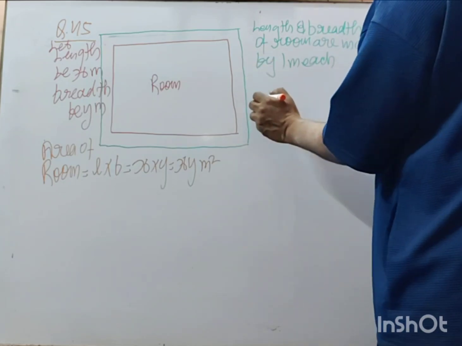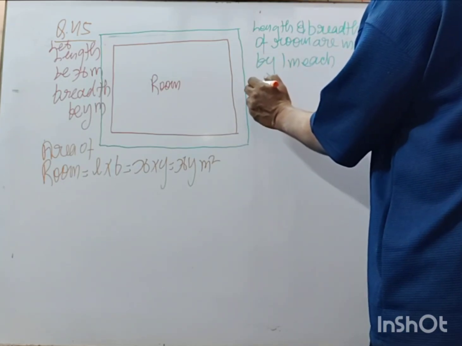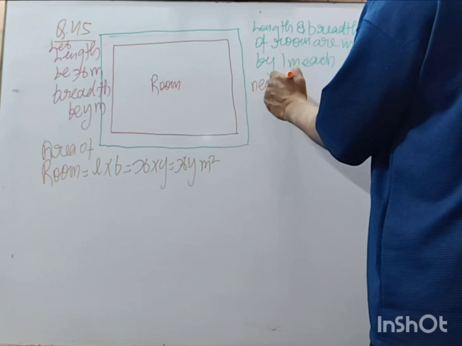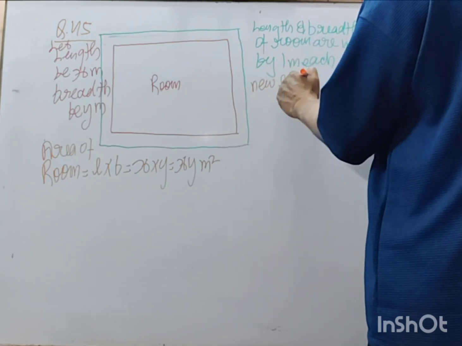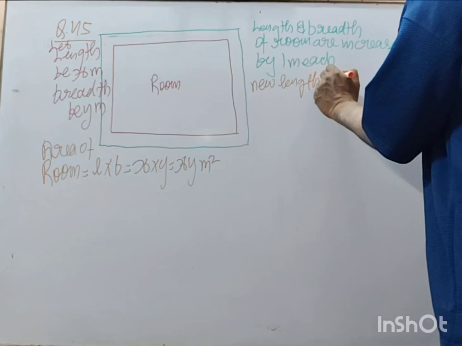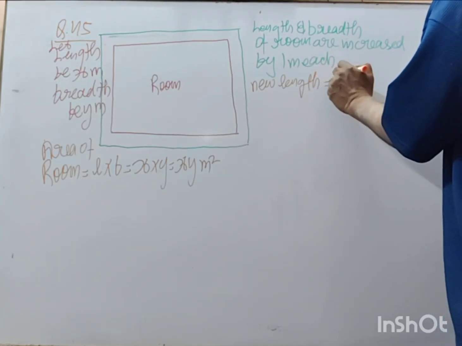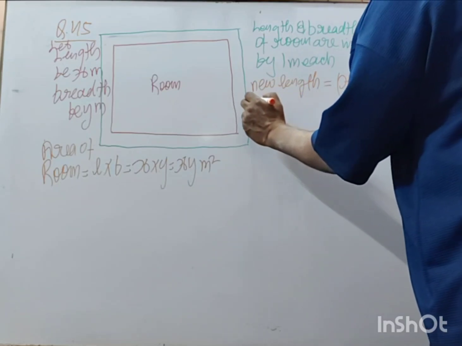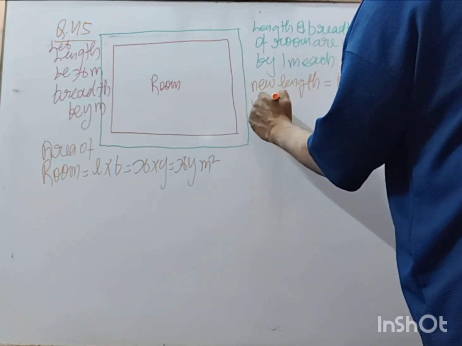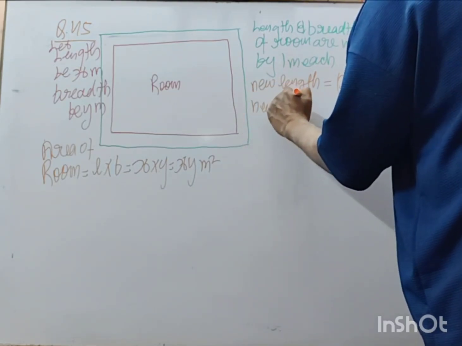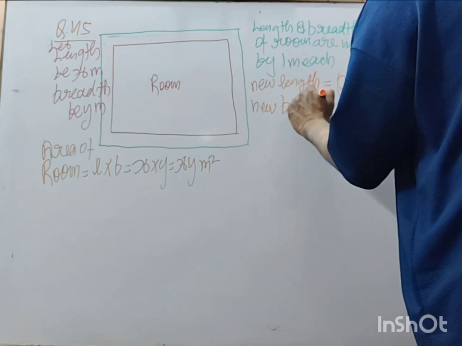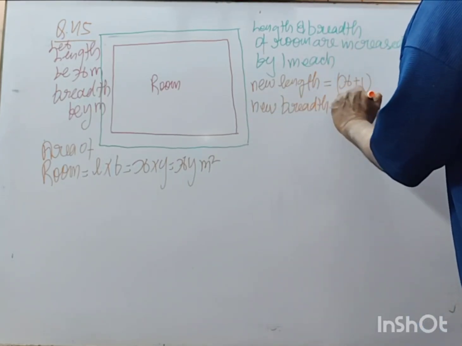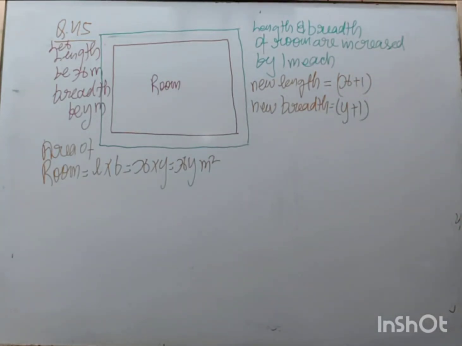So new length is x plus 1, and new breadth is equal to y plus 1, right?